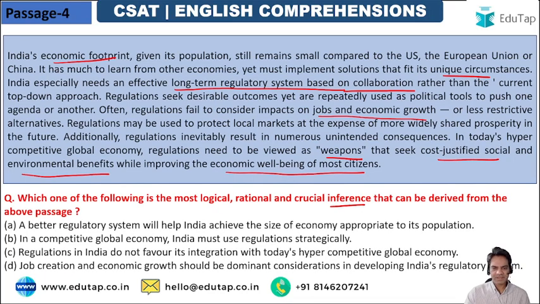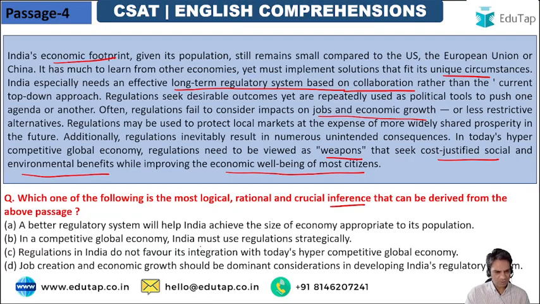So what is the inference that can be taken from the passage? A better regulatory system will help India achieve the size of economy appropriate to its population. A better regulatory system. Fair enough. Very true. In a competitive global economy, India must use regulations strategically.